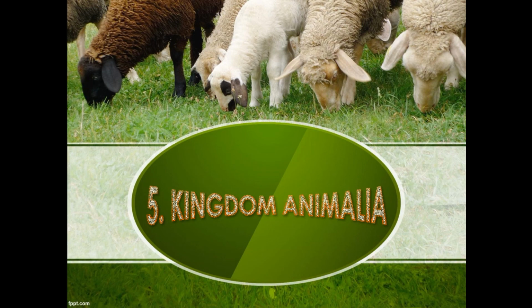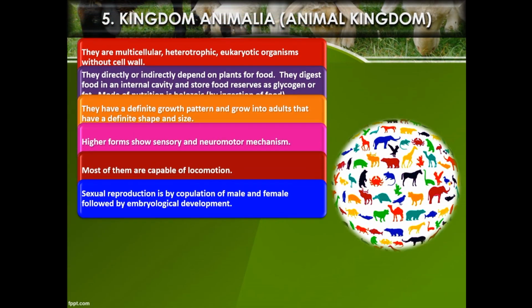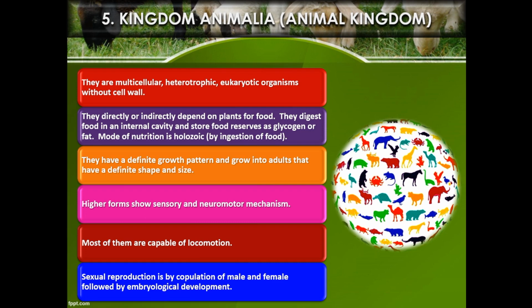Now, we will go through the overview of kingdom Animalia. Members belonging to this kingdom are multicellular, heterotrophic, eukaryotic organisms without cell wall. They directly or indirectly depend on plants for food. They digest food in an internal cavity and store food reserves as glycogen or fat. Mode of nutrition is holozoic, by ingestion of food.